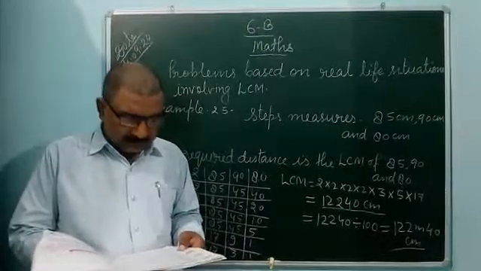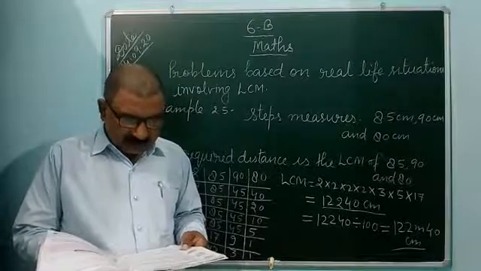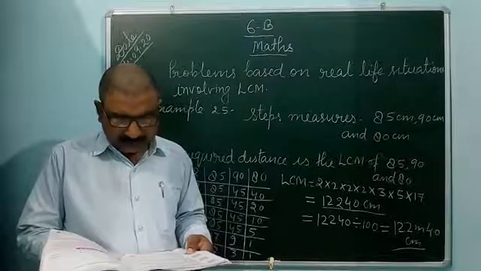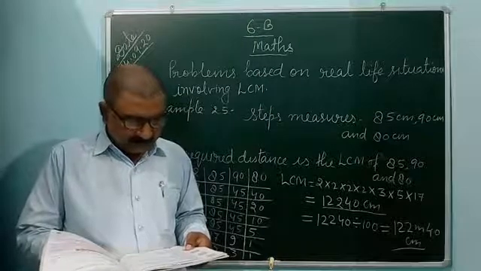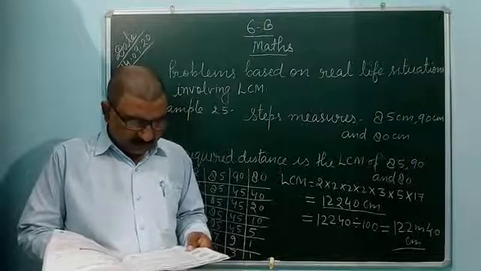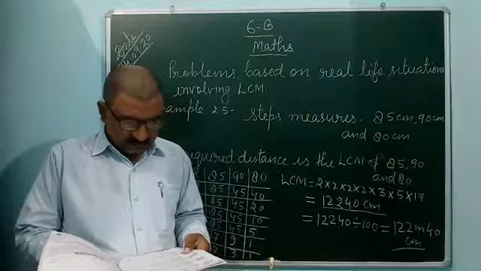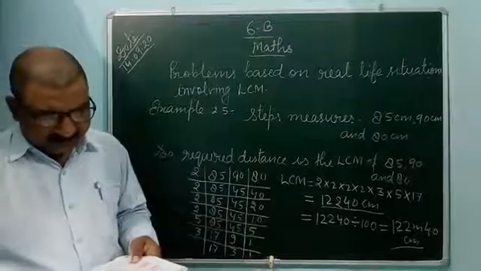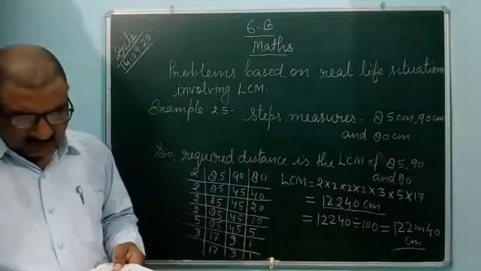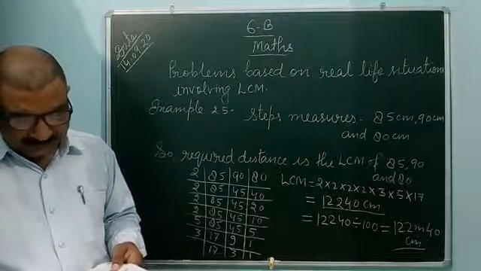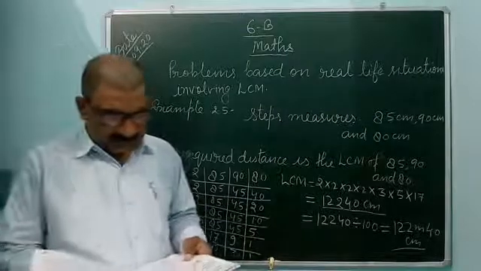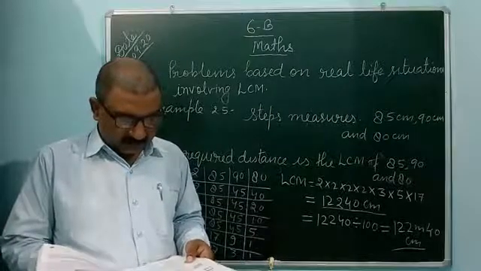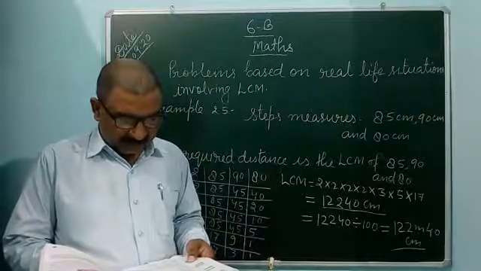Example 27: find the least number which when divided separately by 15, 20, 36 and 48 leaves 3 as remainder in each case. So in each case the remainder is 3. You can take all the numbers 15, 20, 36 and 48.